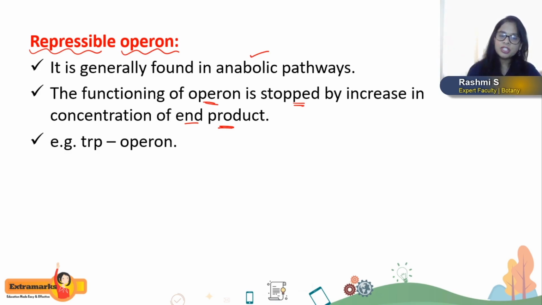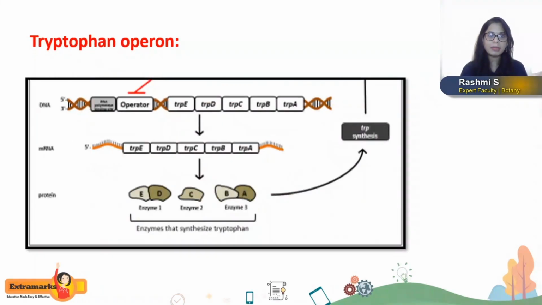Such a type of operon is found in tryptophan metabolism, and the operon involved with the metabolism of tryptophan is called the trp operon or tryptophan operon. Now let us see the schematic representation of the tryptophan operon.